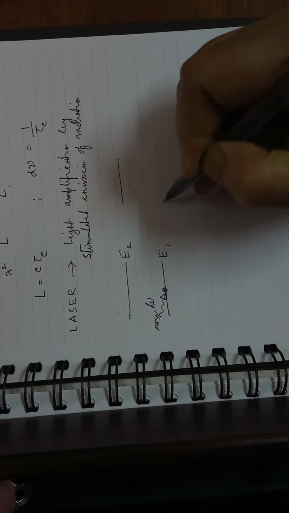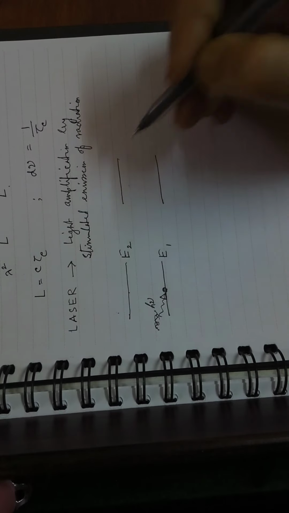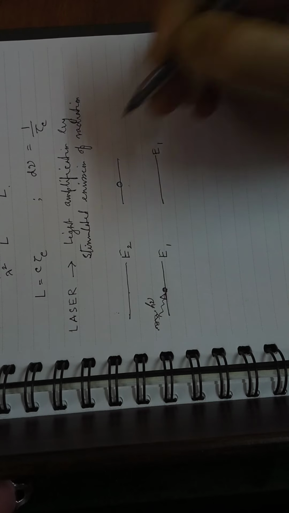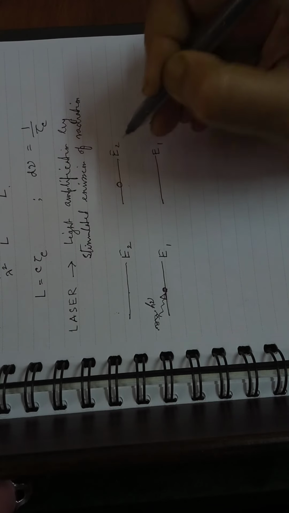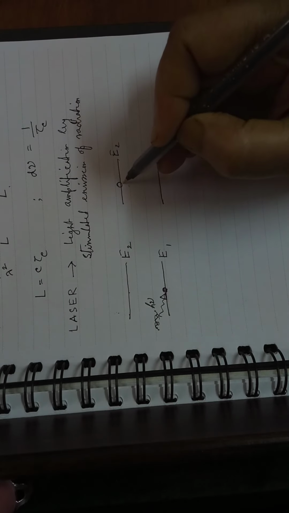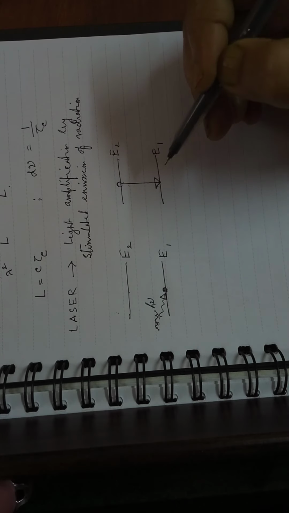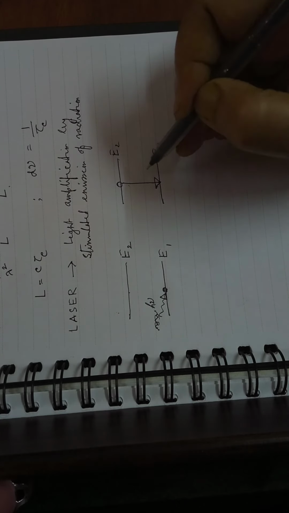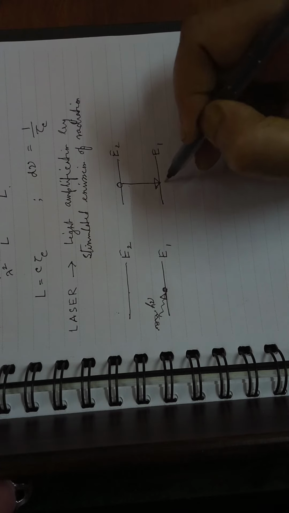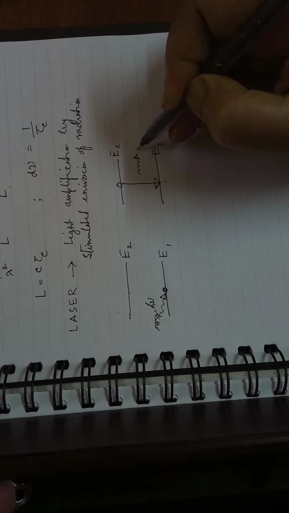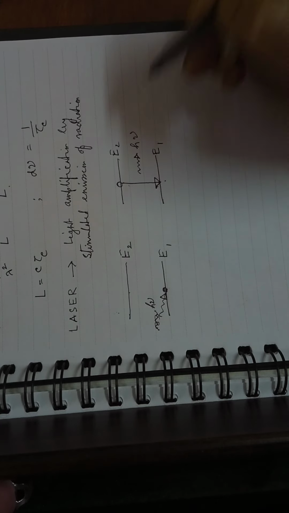Once it goes there, after absorbing the energy, what happens? It will come down immediately after a specific time to the lower lying level, giving out an emission of frequency again h nu.